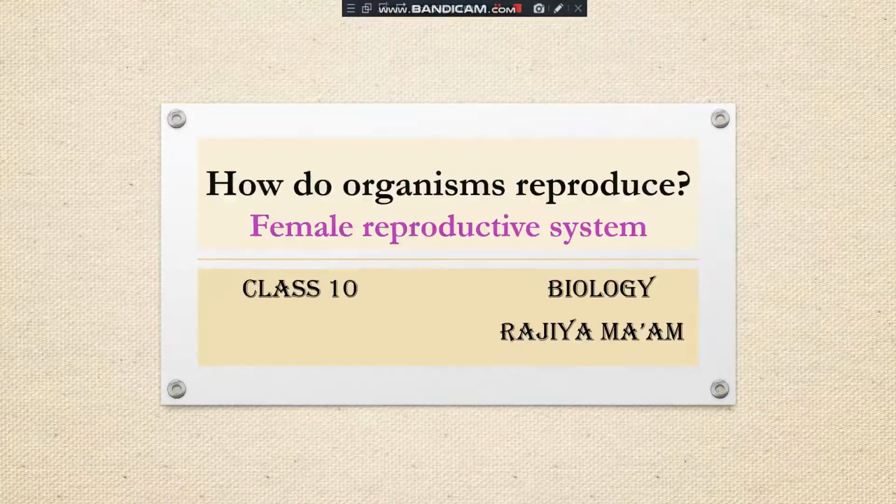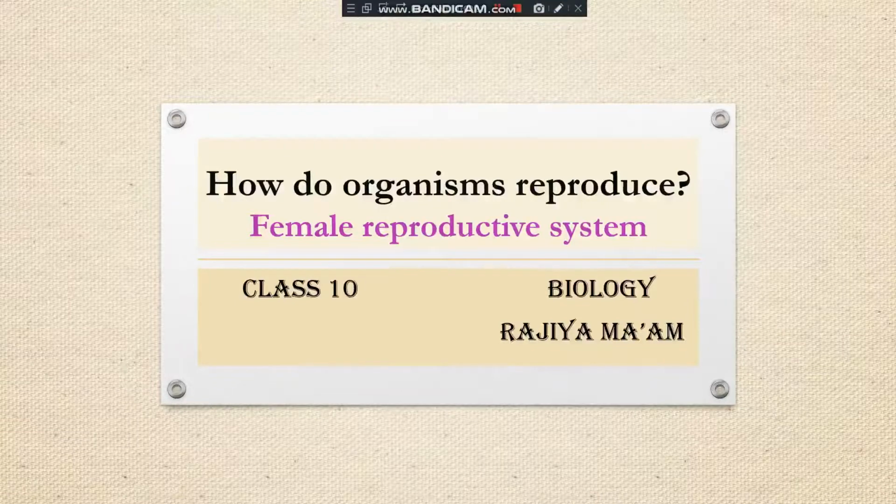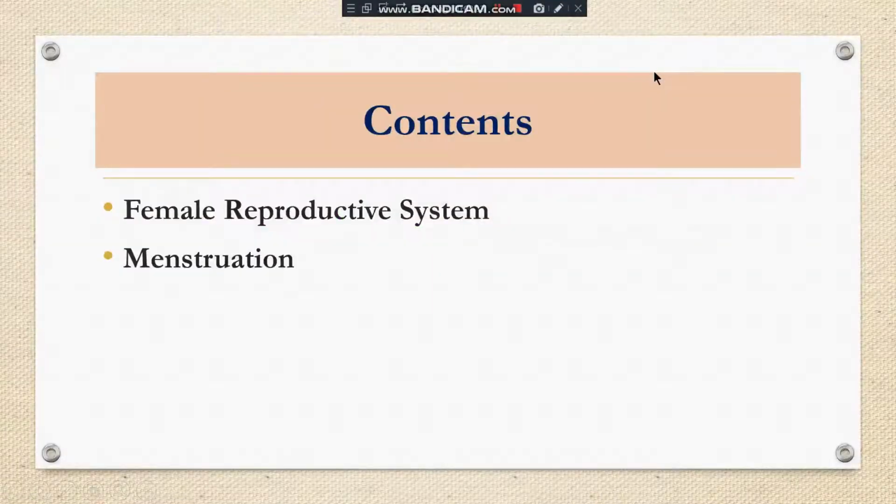Our topic continues: how do organisms reproduce. It's biology class for 10. And in today's class, I'm going to explain to you the female reproductive system and menstruation.